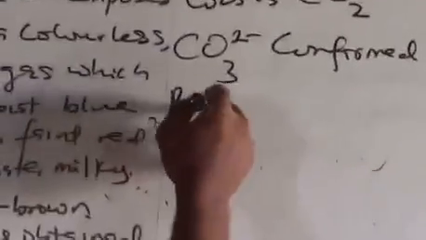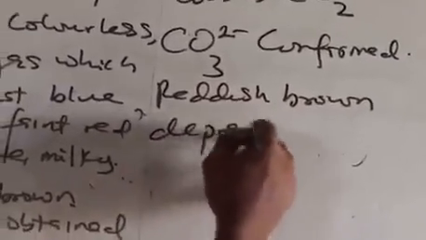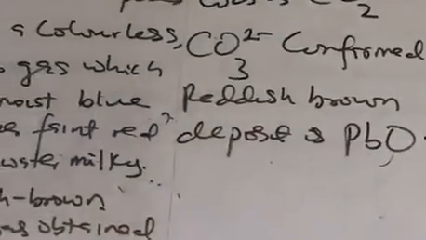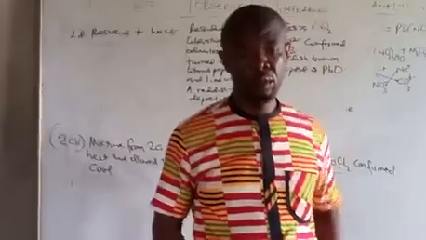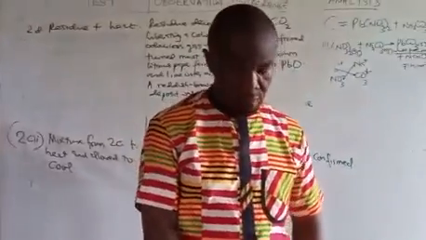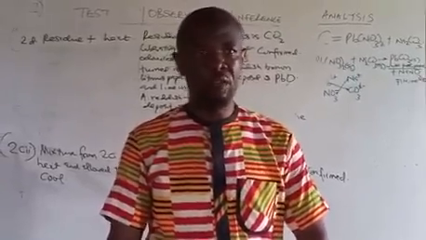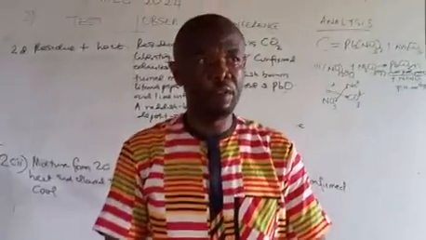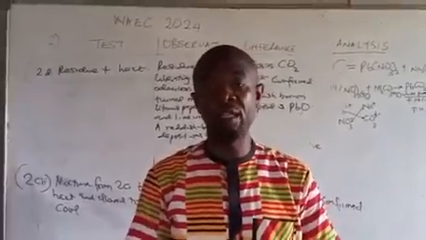Then the reddish brown deposit after heating is nothing but lead 2 oxide. So we have come to the end of this experiment, qualitative analysis, alternative A for WAEC examination 2024.